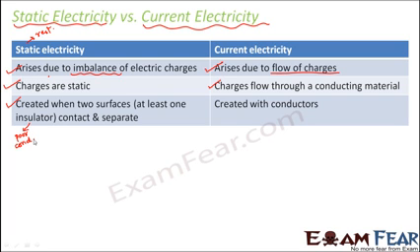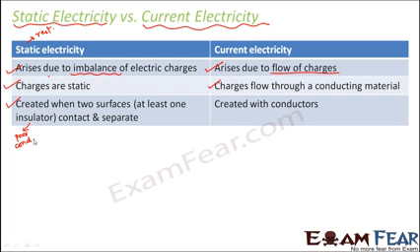So you bring the balloon in contact with the hair, you rub them for some time and then you take them back. And then what happens? The balloon gets charged. Because two surfaces were brought in contact, the balloon, which was an insulator, when they got separated, they got electrically charged. So the balloon is carrying static electricity.